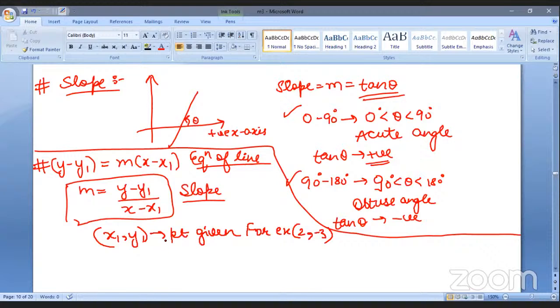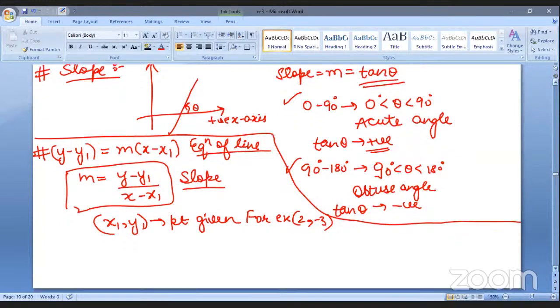But here only one point is given. Definitely we can see that only one point is given. This x comma y is general, like we will not keep any value for this x comma y. We'll just keep them as they are, and we can find the value of the slope. Or if we know the slope, we can find out the coordinates if some more information is given.